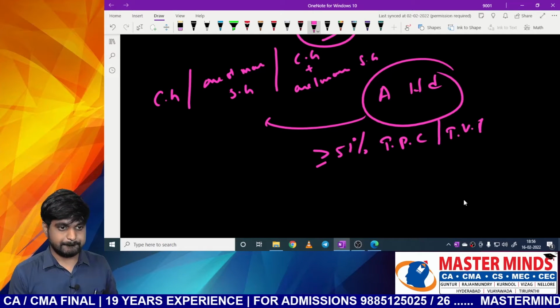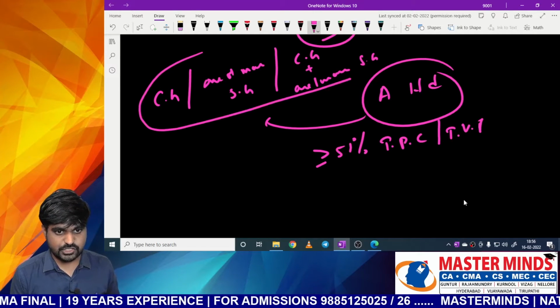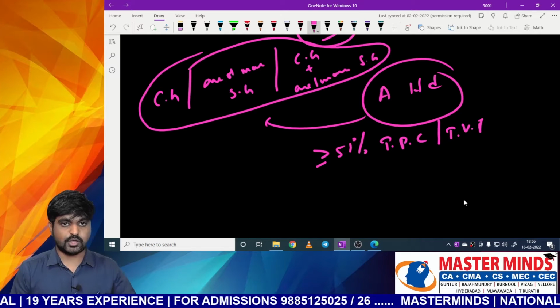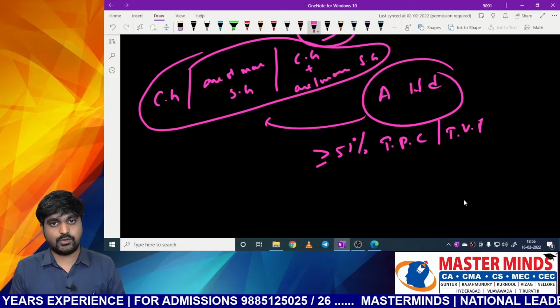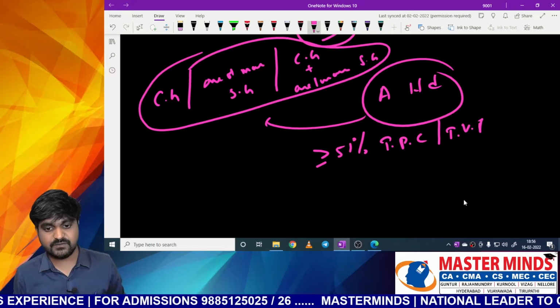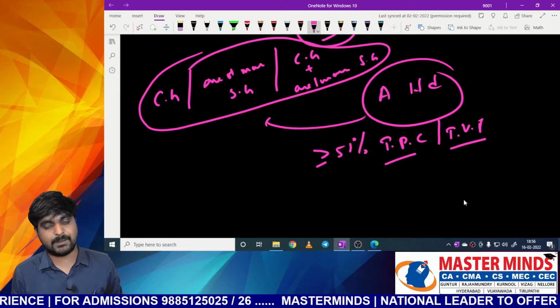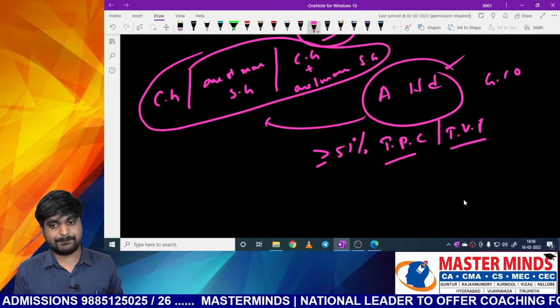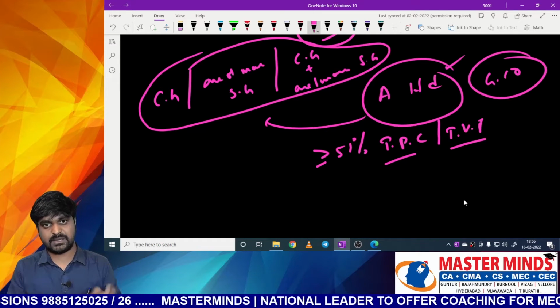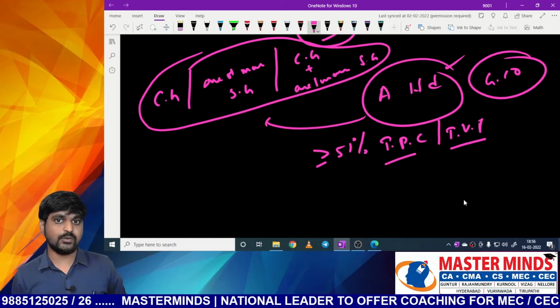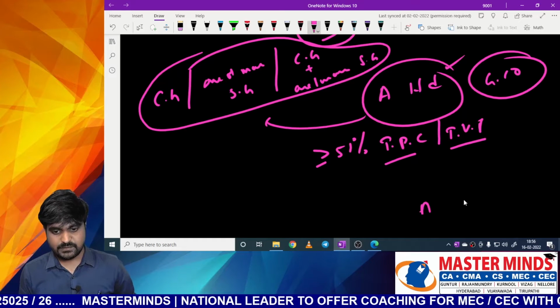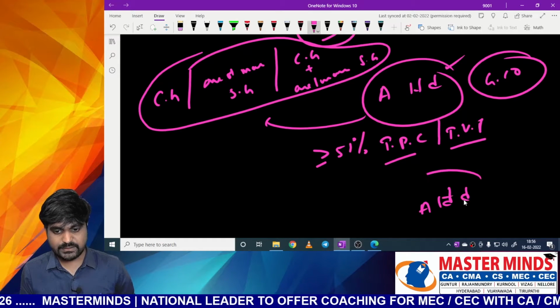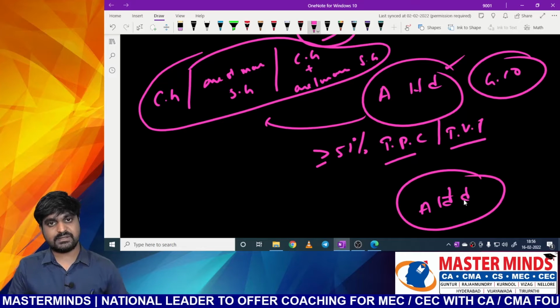When the central government or one or more state governments or central government along with one or more state governments are combinedly holding at least 51% of total paid up capital or total voting power in any company, then that company will become a government company. This is the first way to become a government company. There is one more way. Now, no government is holding capital or voting power in this company.